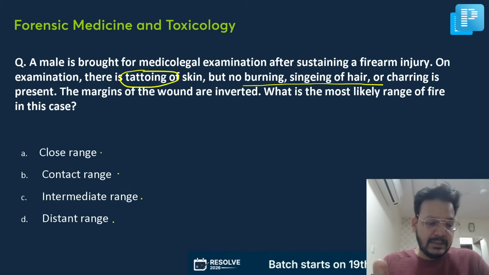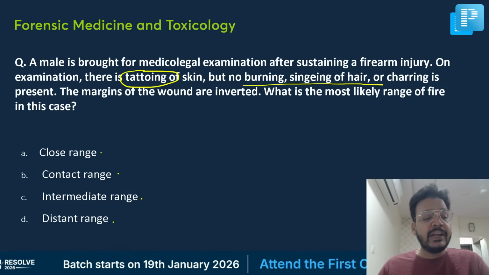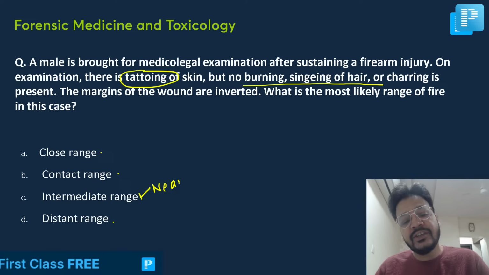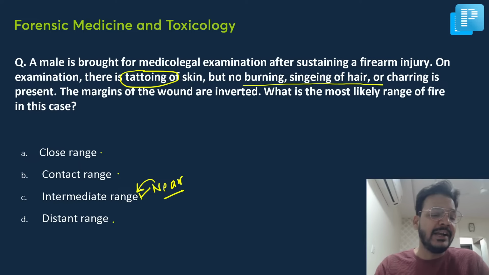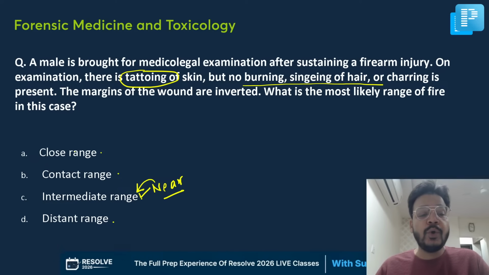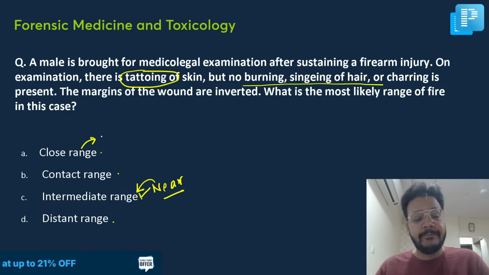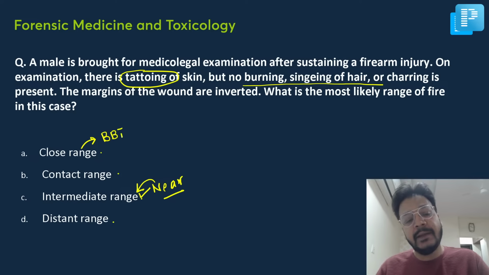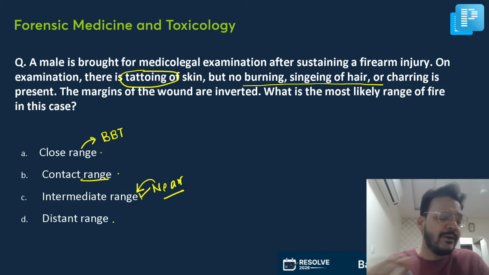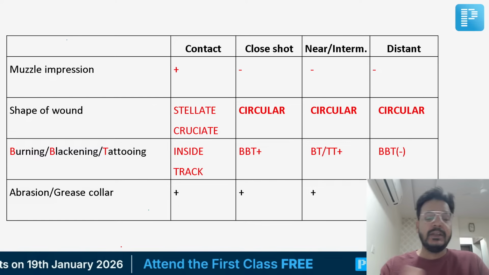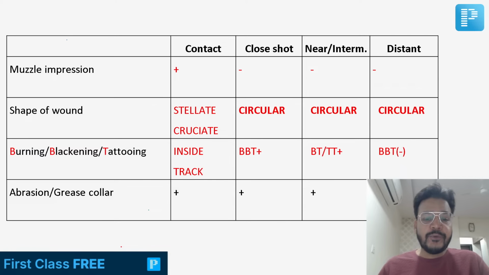Yes, only tattooing was there, so it will be intermediate range. Sir, near range is not mentioned in the options. Near range is an intermediate range because here there was no tattooing. In close range, all three will be present: BBT, blackening, burning, tattoo, in contact. You can see this is the image, a clear picture.